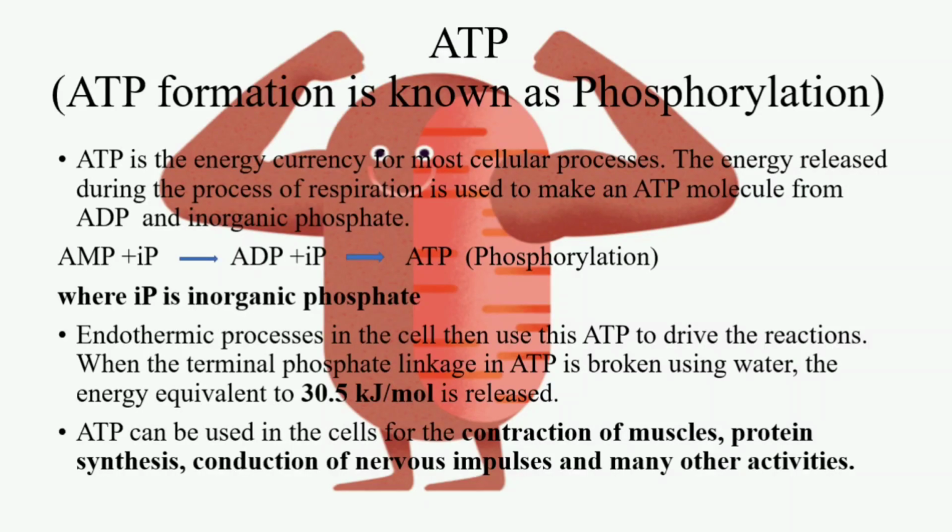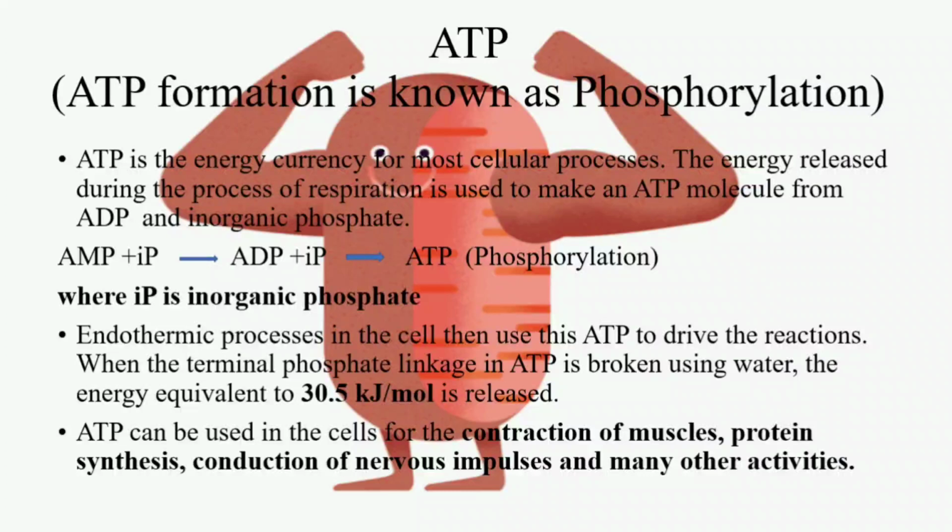After that, now let's move on to the next slide. We were discussing the currency of energy. What is the currency of energy? Yes, it is adenosine triphosphate. And this ATP is formed in mitochondria. ATP formation is known as phosphorylation. So this is a new term for all of you. What is phosphorylation? The process of ATP formation is known as phosphorylation. ATP is the energy currency and is mainly used for various cellular processes.